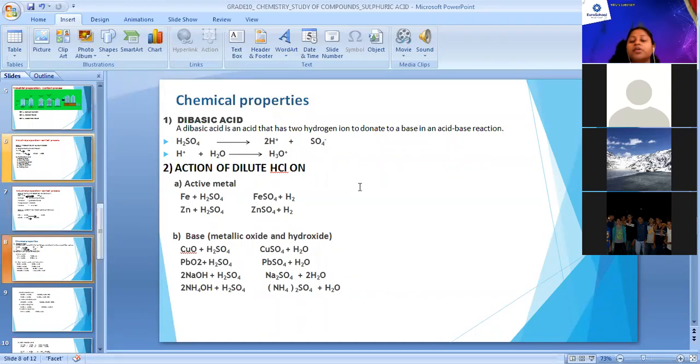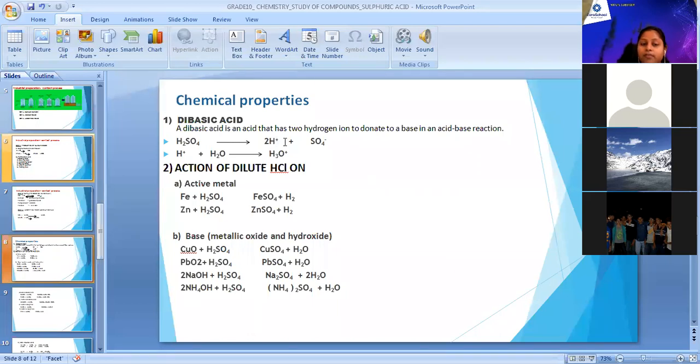In chemical properties, the very first chemical property is that sulfuric acid is a dibasic acid. Why is it a dibasic acid? You can observe the reaction: when sulfuric acid H2SO4 is diluted in water, it will dissociate as H+ ions and SO4 2- ion.